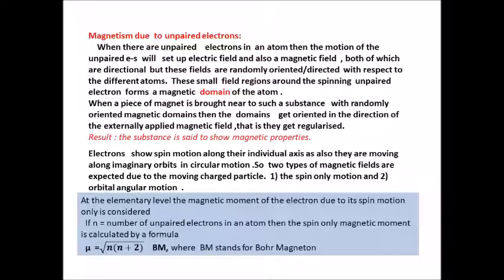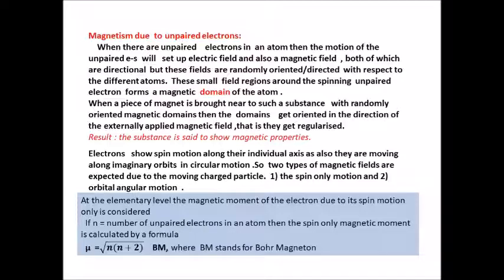These small field regions around a spinning unpaired electron form the magnetic domain inside the atom. When a piece of magnet is brought near such a substance with randomly oriented magnetic domains, then the domains will get oriented in the direction of the externally applied magnetic field. We say that the substance shows magnetic properties. That is, the domains get a regularized orientation.